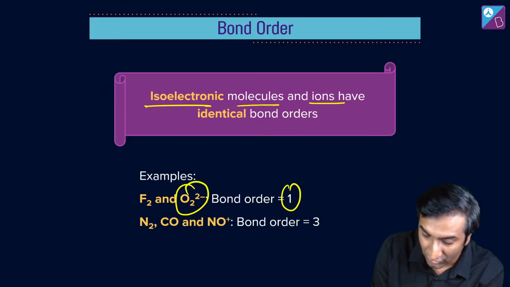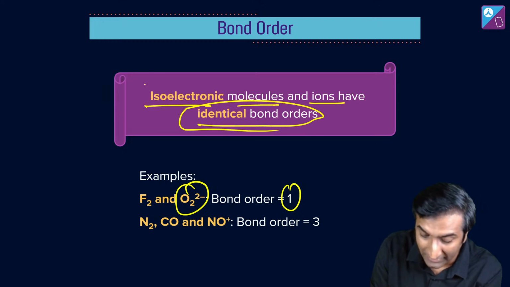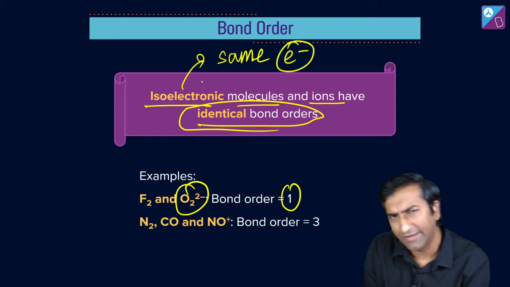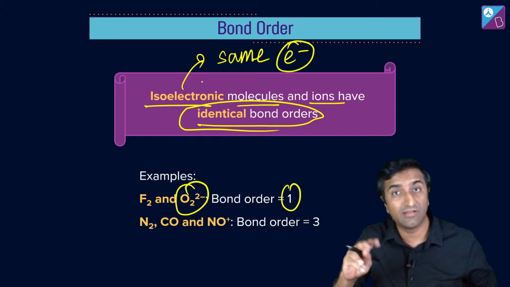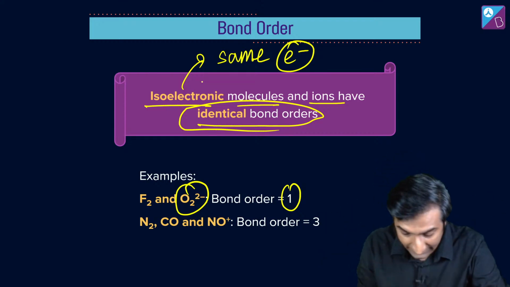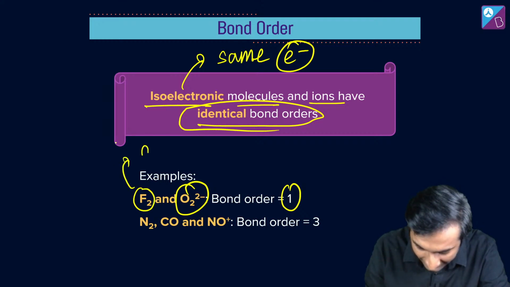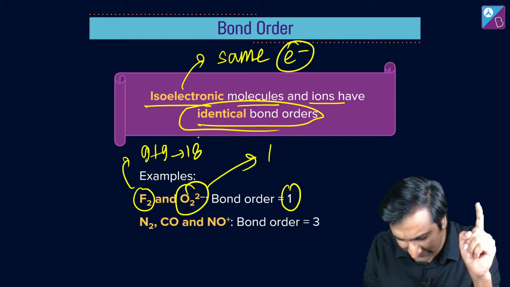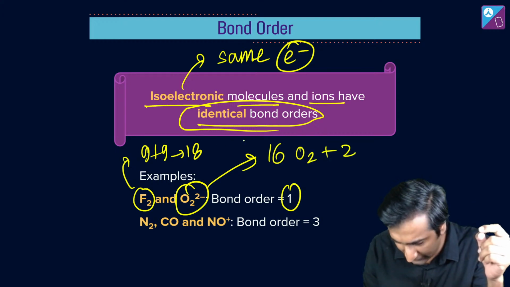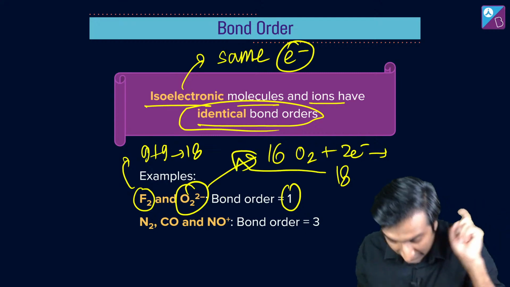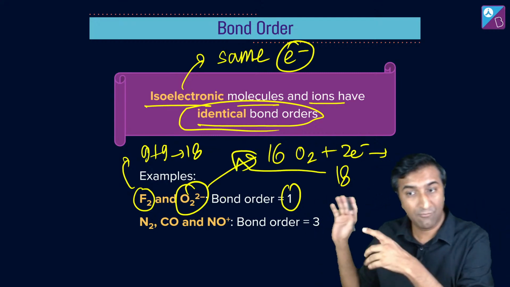Isoelectronic molecules and ions have identical bond orders. What does this mean? Same number of electrons. Electrons मतलब कि in the whole molecule, not in one atom. I'm talking about diatomic molecules right now. So F2 has 9 plus 9, which is 18 electrons. O2 2 minus क्या है? 16 for O2 plus 2 electrons, that makes it 18, which is the same as this. So they are isoelectronic, so their bond order is going to be 1.